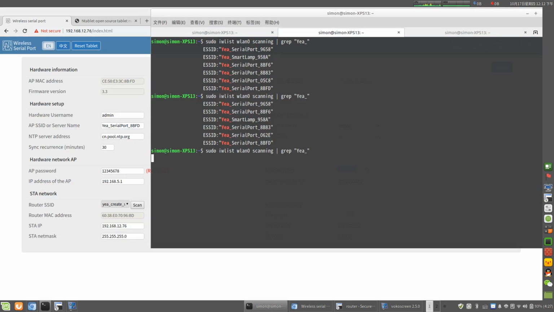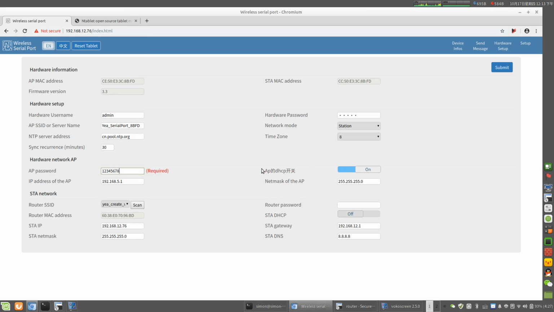It will be more secure if you leave station mode after you set up the network. Look, this is gone. We can't find it. Okay. If AP mode only, the device will not connect to your wireless router.